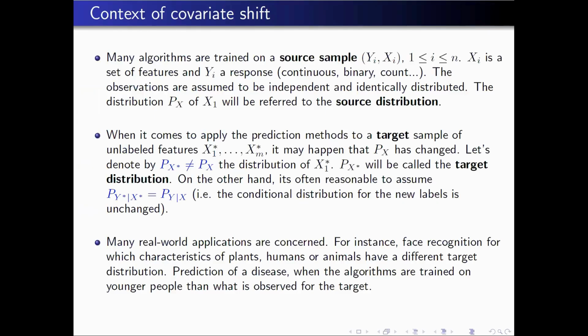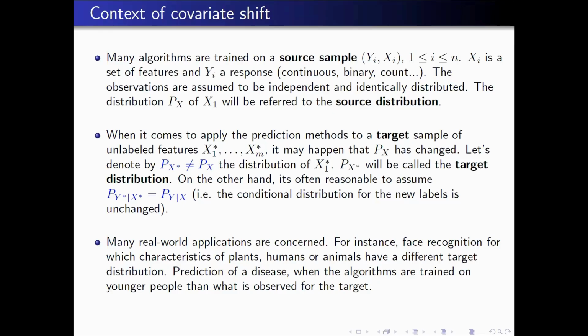When I say transfer learning, it is a very vast area. Transfer learning consists in looking at how to carry the information from one sample to another sample for which some information is missing. So in the context of covariate shift, which is a special case, we have a source sample that is denoted by X and Y. So we have covariates and outcomes, and we have a distribution for the covariates. We call this the source distribution.